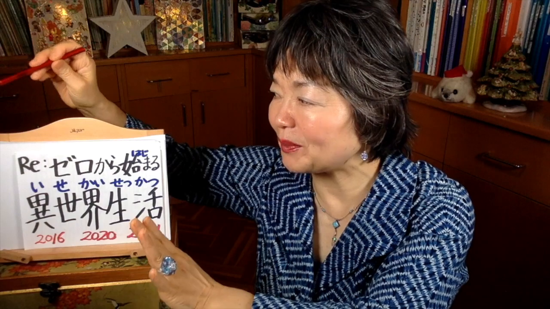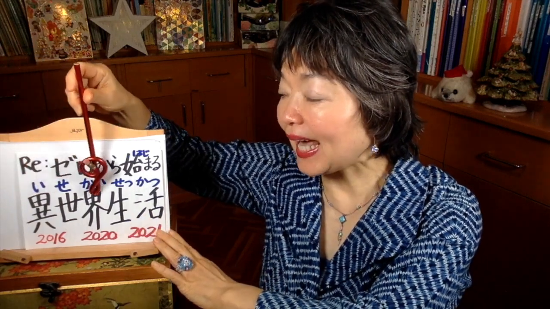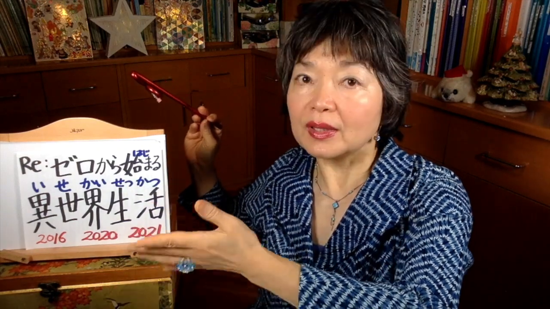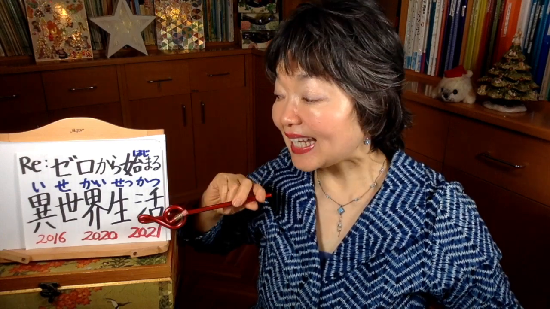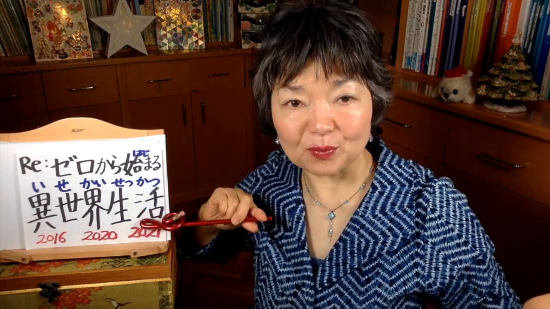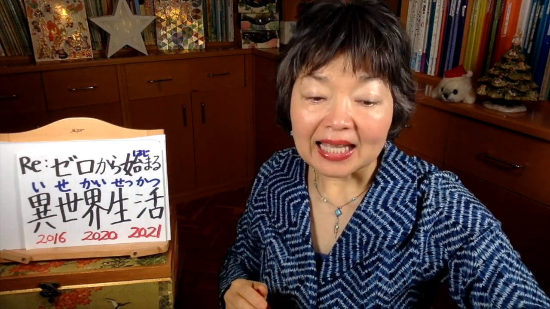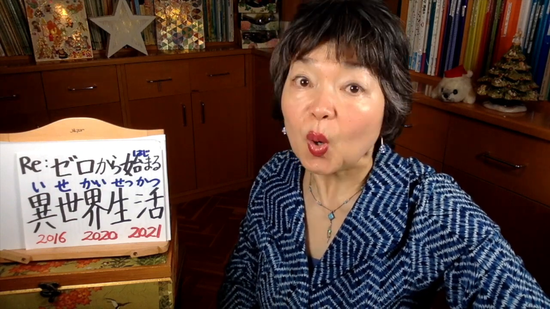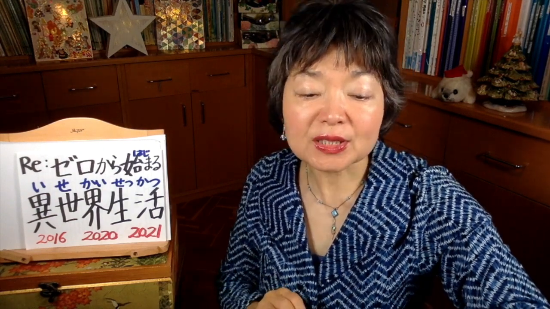From just the beginning. 異世界生活. Isekai is a different world, not this world. 生活, this is the life. I think this title in English is like this: Life in a Different World from Zero. Or maybe this one: Re:Zero, Starting Life in Another World. Maybe that is the title in English of this anime.